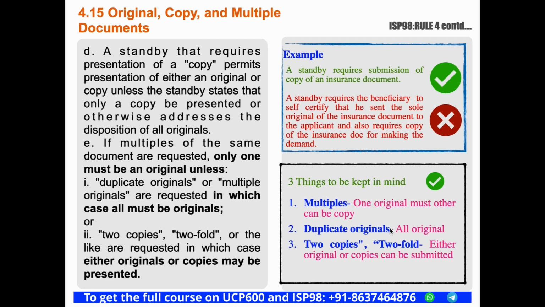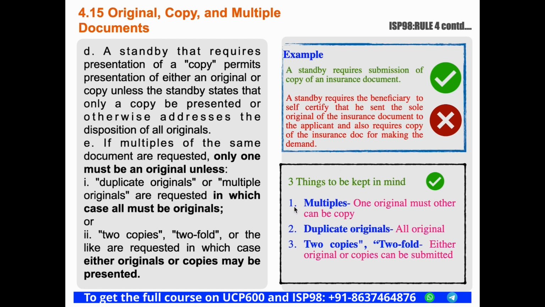because only original is asked in the standby. Next is, if the standby requires a document in two copies or in twofold or similar terms, then the beneficiary can submit the documents either as original or copy. Actually, this part is different from UCP because in UCP, if the credit requires documents in twofold, then at least one must be original, others can be copy. If it is in threefold, then at least one must be original, the other two can be copy. But here either all can be original or all can be copy, right?